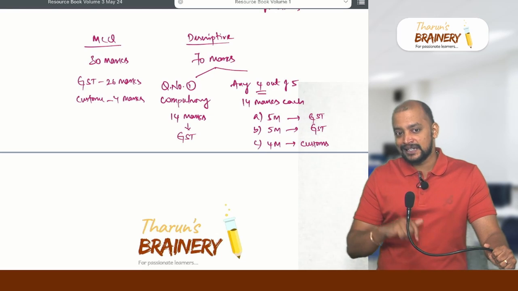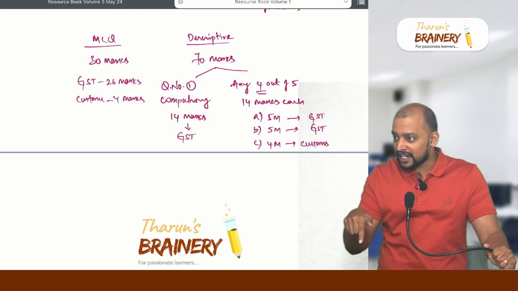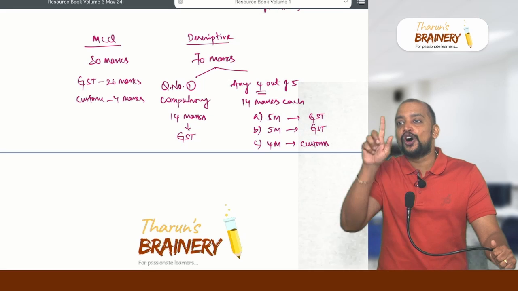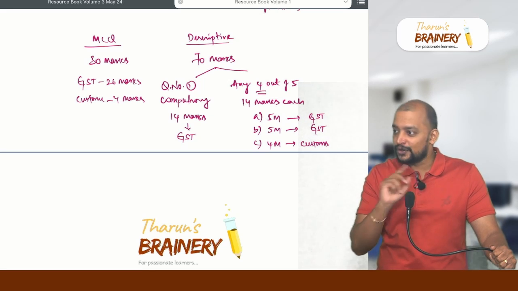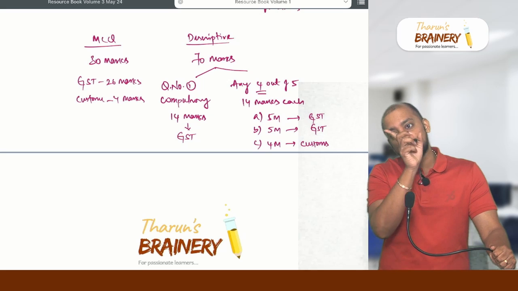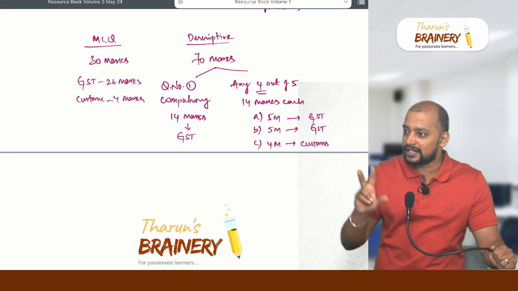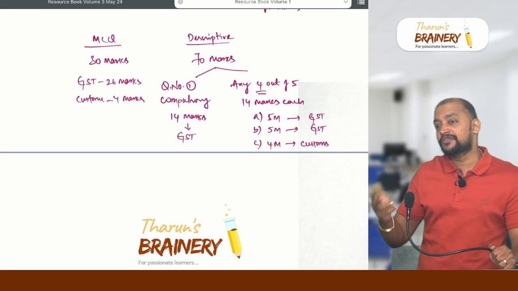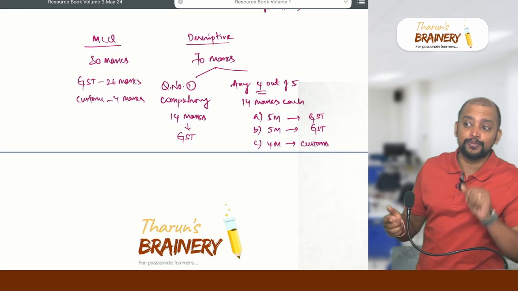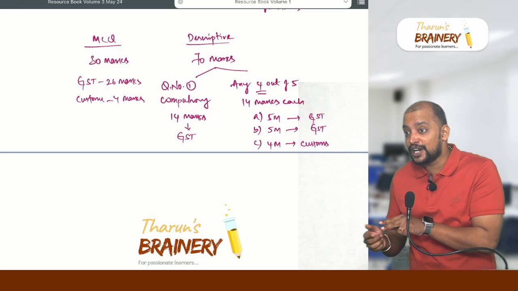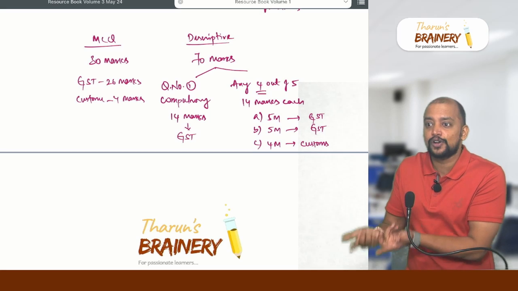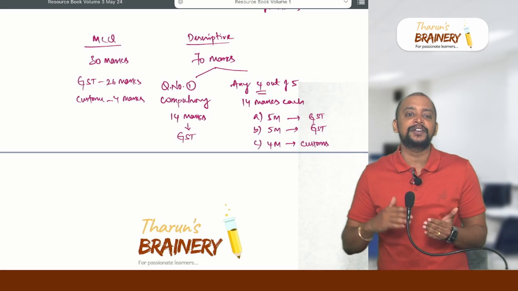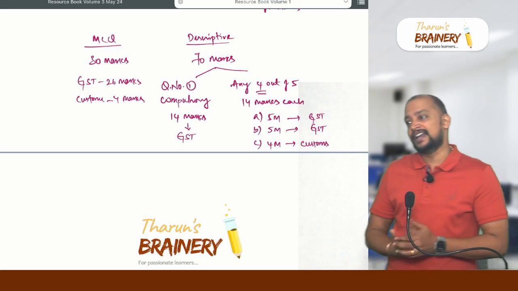The disadvantage is that in a question you will not be able to know all the parts, because you studied Volume 1 and Volume 3, the customs part and the Volume 1 part. What if question A is related to the Volume 1 portion and question B is related to the Volume 2 portion? Then to attempt that question, you should write all three parts. Otherwise you will write for marks less than 100.